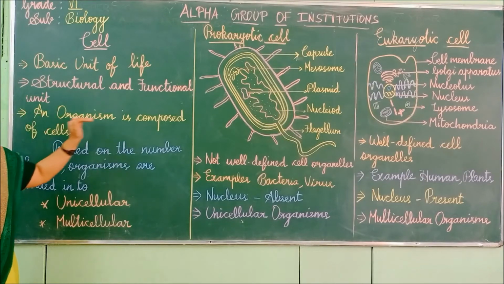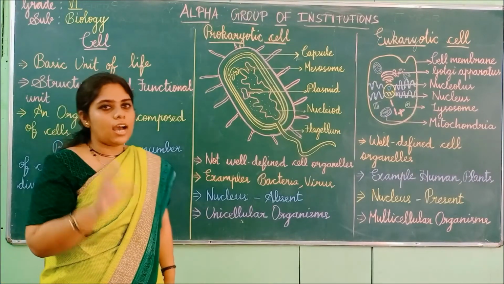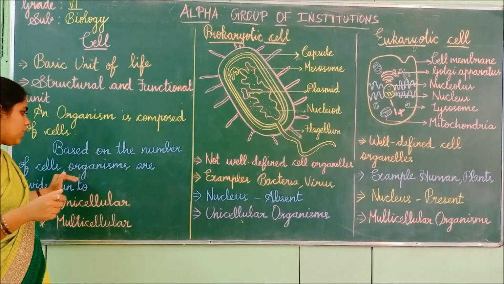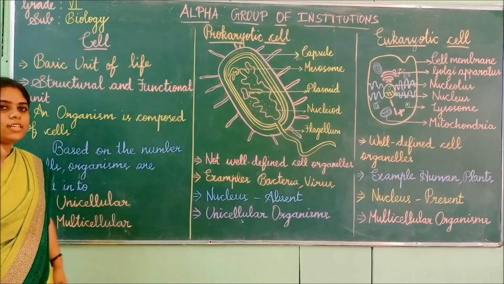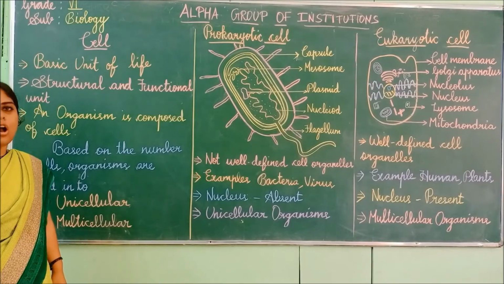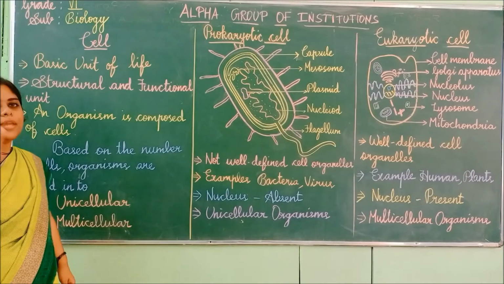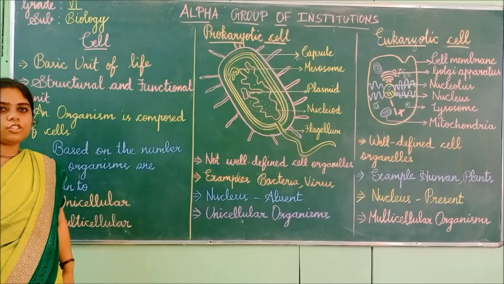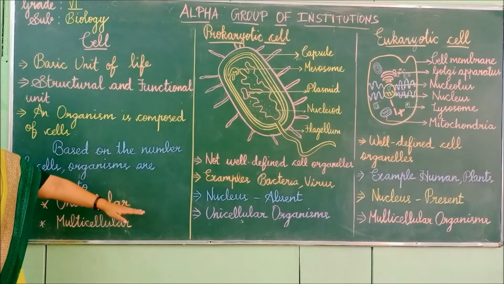Next, an organism is composed of cells. All organisms, all living things, are composed of cells only. Next, based on the number of cells, they are divided into unicellular and multicellular. Unicellular means one cell, that is, one cell will be responsible for all the functions. Example, amoeba. Next is multicellular, many-celled organisms. Many cells together function as an organism, for example human beings. For unicellular, amoeba is an example.